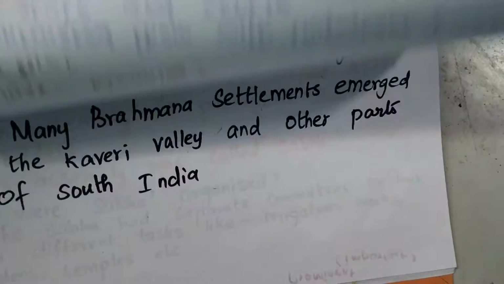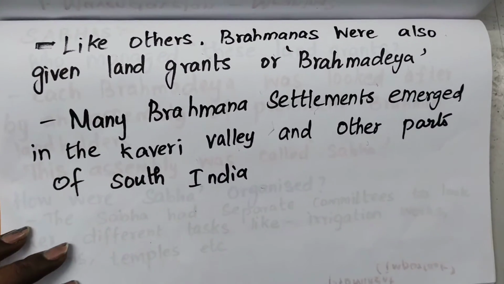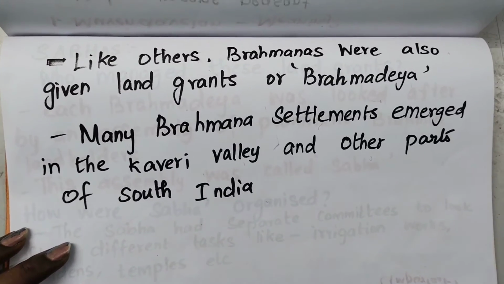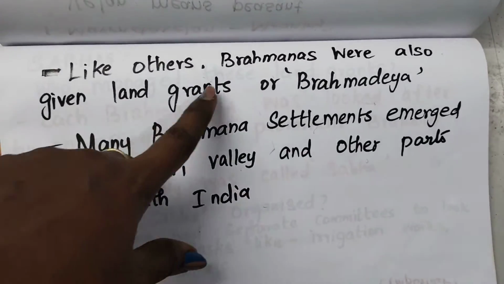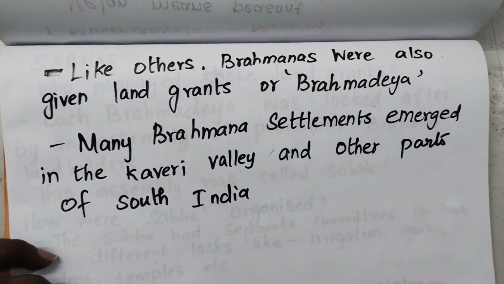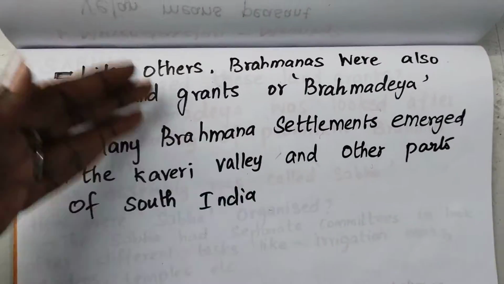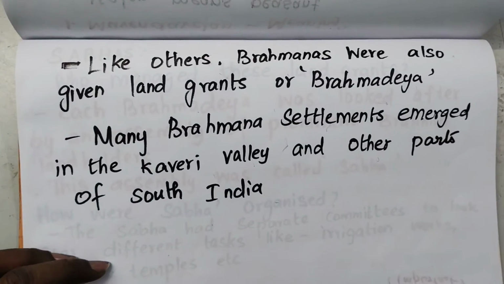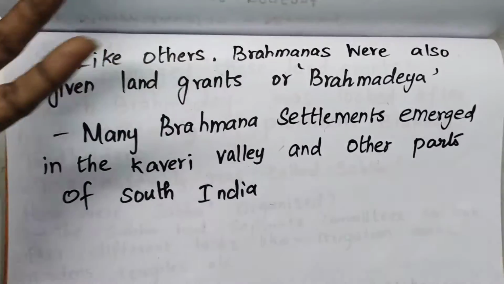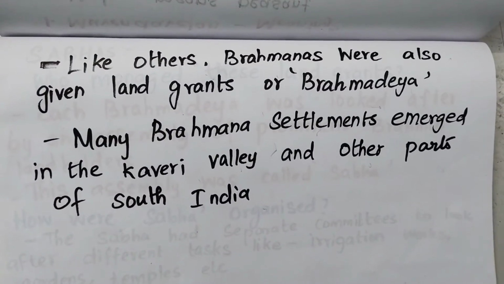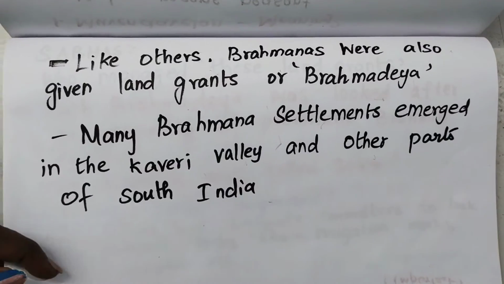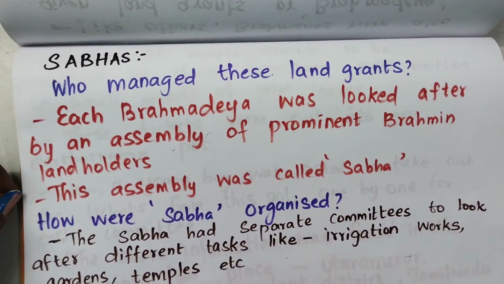And the next thing we are going to see is that, like others, the Brahmanas were also given land grants, or Brahmadeya. So here we already know what we mean by land grants, isn't it? The other name we'll call it is Brahmadeya. Many Brahmanas started settling in the Kaveri Valley and other parts of South India. Why did they settle here? Because they have large landforms, isn't it? So they settled in the Kaveri Valley and near other parts of South India.